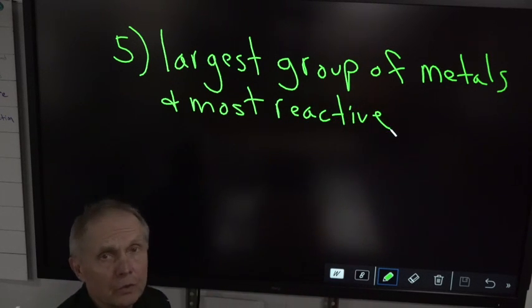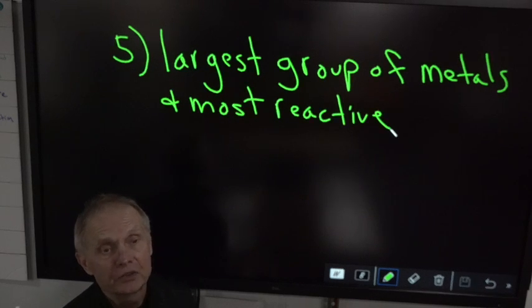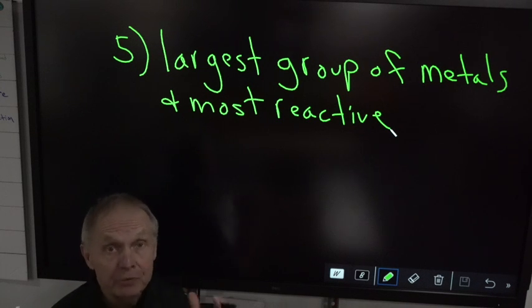This is the largest group, size-wise, of metals, the most reactive group of metals. It contains the biggest metal of all.